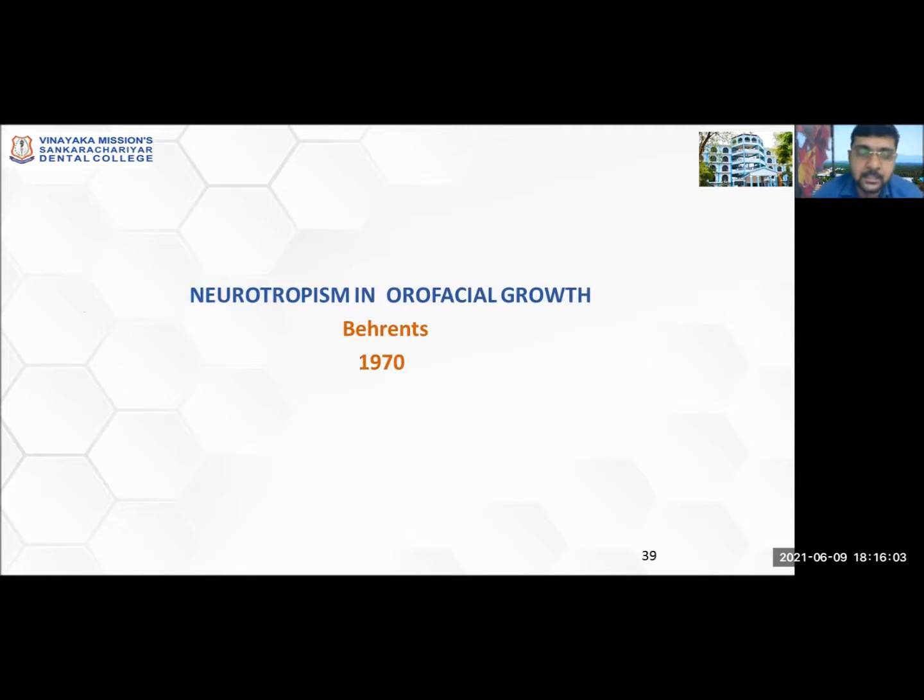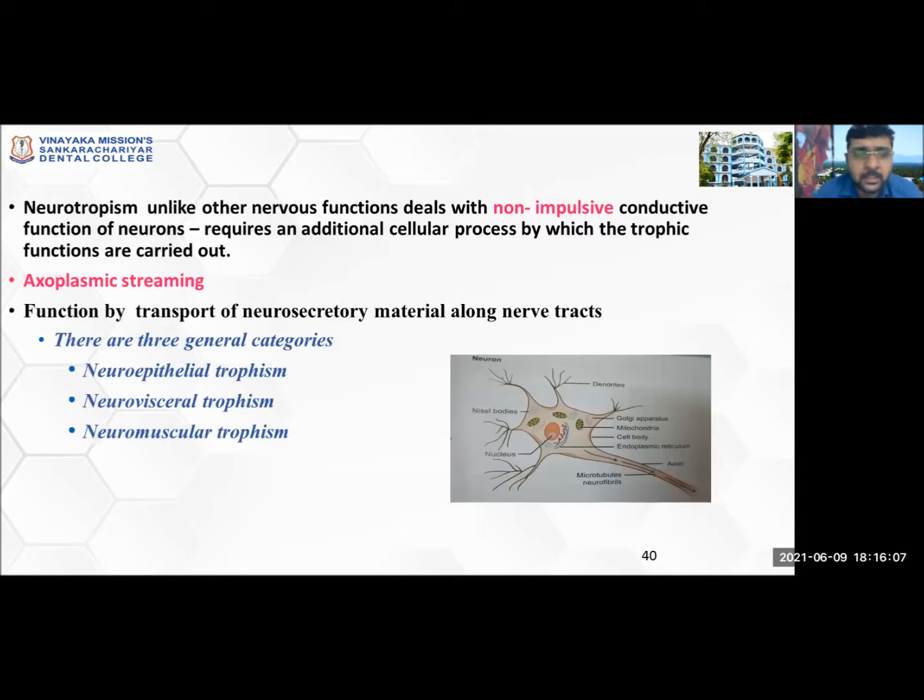The next theory is the theory of neurotrophism by Behrens in 1970. He says neurotrophism, unlike other nervous function, deals with the non-impulsive conductive function of neurons, and requires an additional cellular process by which trophic functions are carried out. This is basically nothing but growth being controlled by the neural structures or axoplasmic streaming. All the neural structures are involved in controlling growth. So the transport of neurosecretory material along nerve tracts is responsible for growth.